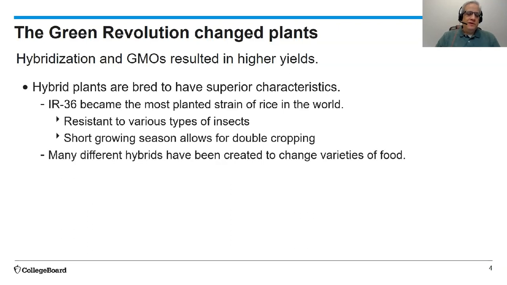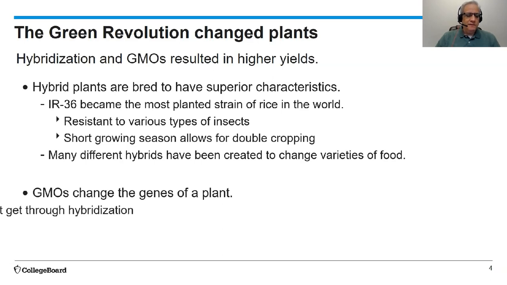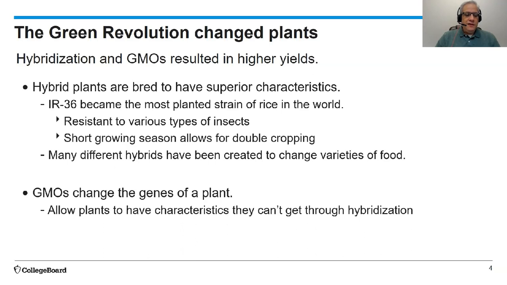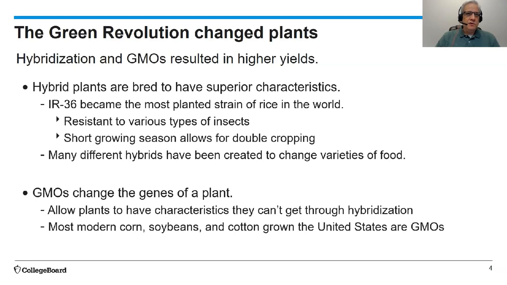Many different hybrid plants have been created to change varieties of food, including fruits, vegetables, and all other types of plants. GMOs change the genes of a plant. They allow plants to have characteristics that you can't get through hybridization. Most modern corn, soybeans, and cotton grown in the United States are GMOs, and they're resistant to pesticides.